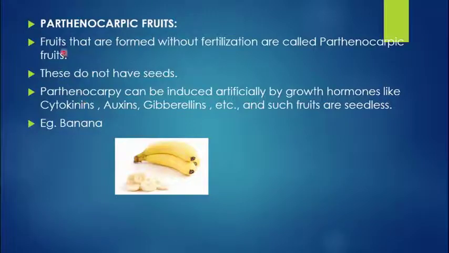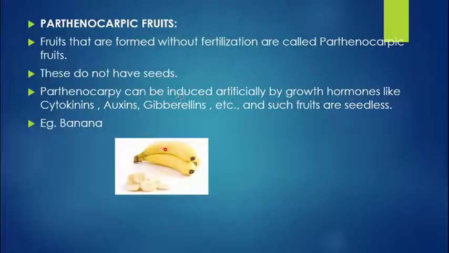Next, we had discussed parthenocarpic fruit, a very important concept. The fruits formed without fertilization are called parthenocarpic fruits. We have discussed that in the last chapter: the fusion of the male gamete with the egg cell gives rise to the zygote. Here in parthenocarpic fruits, there is no fertilization, but the fruits are formed. So such fruits don't have seeds. So they are known as seedless fruits.